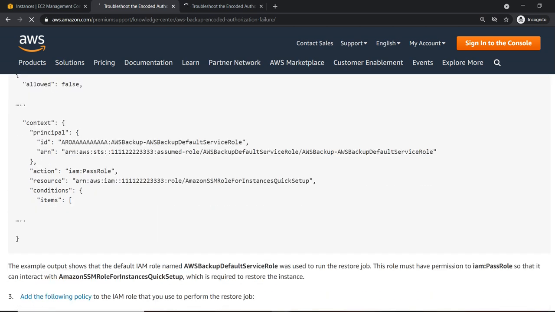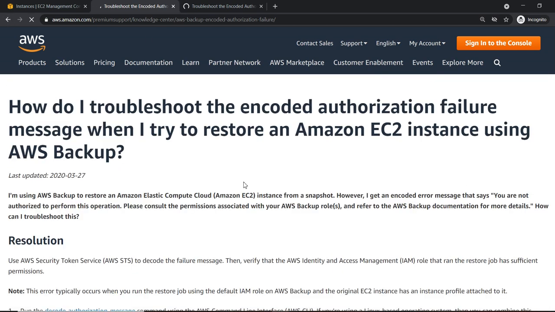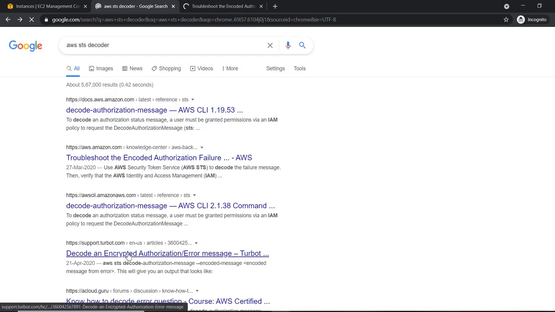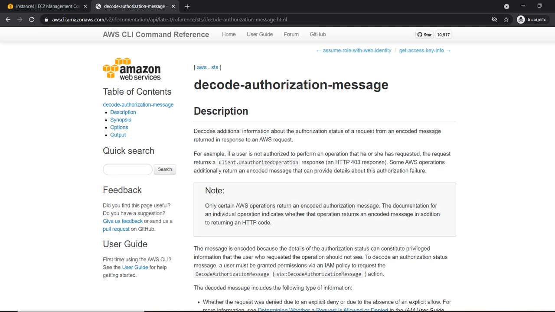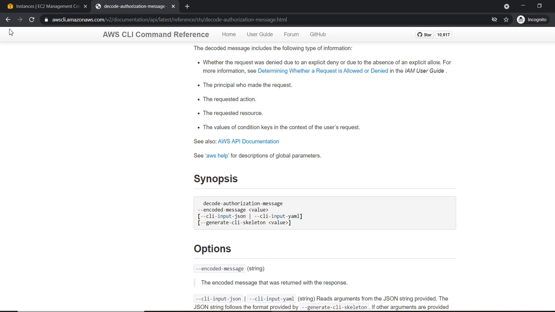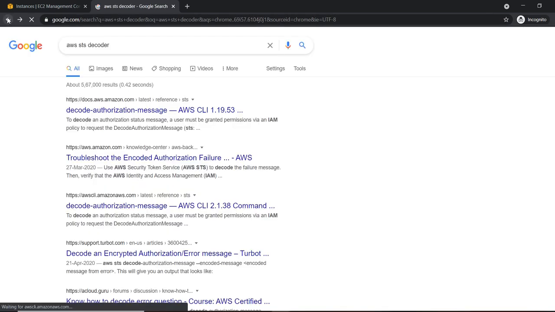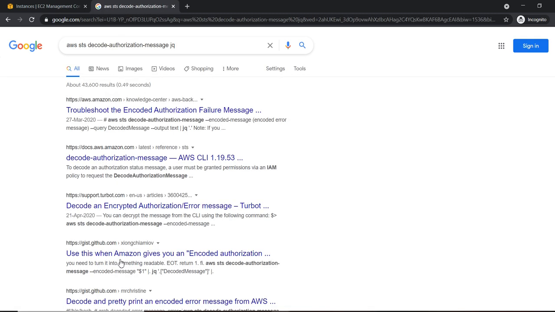Okay, you got some message and you want to decode it. How can you decode that? That we will see right now. Let us go here, STS decoder.